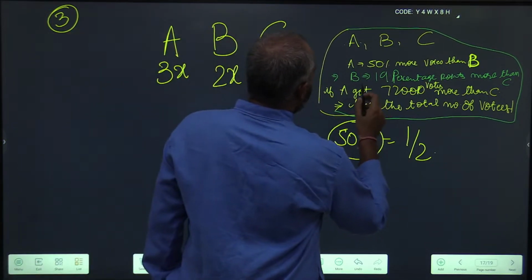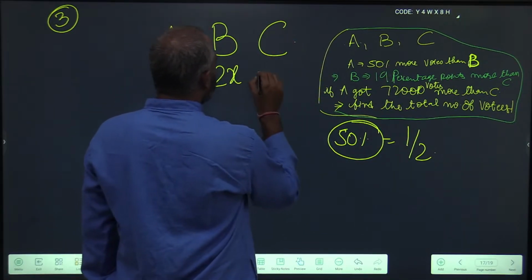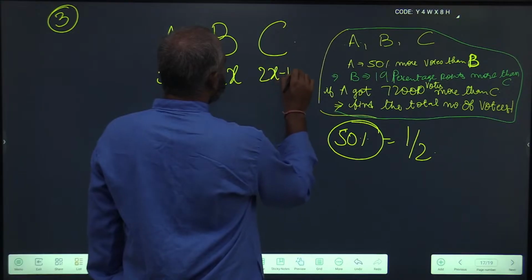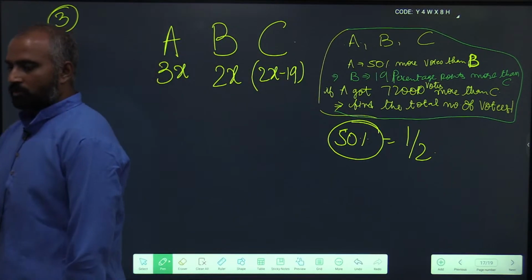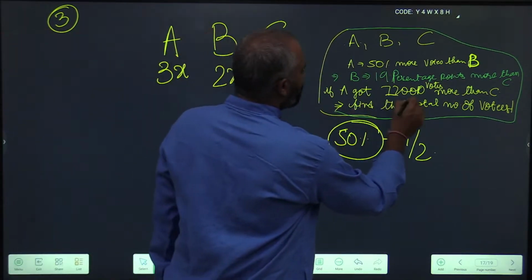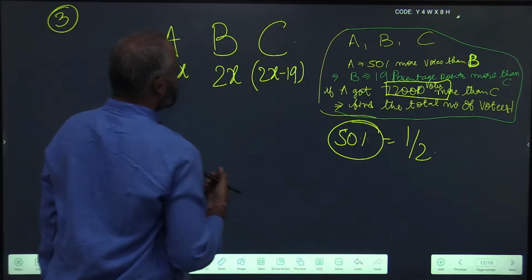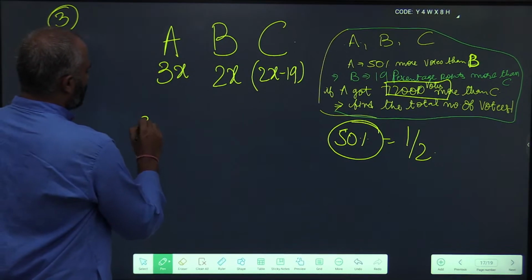Next, B is 19% more than C. So C becomes 2x minus 19. Now what has he given? A got 72,000 more votes than C. So what will this be?